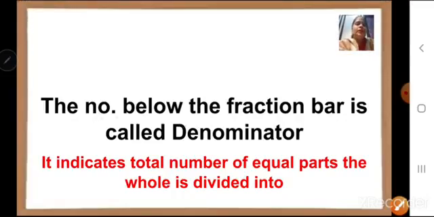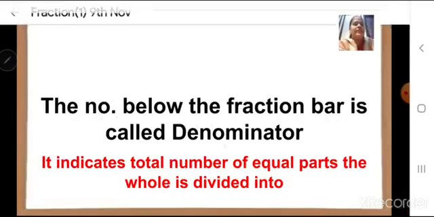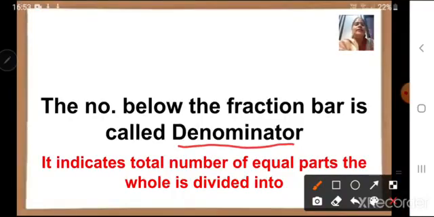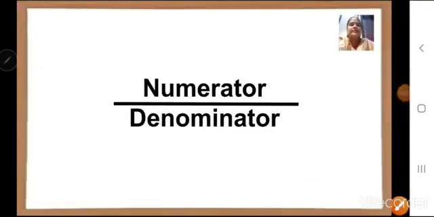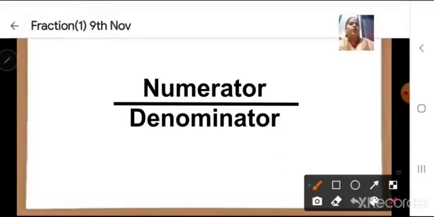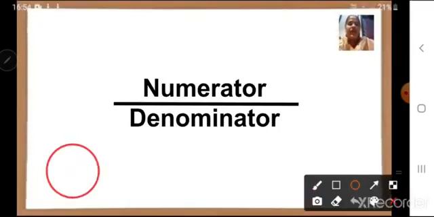The number below the fraction bar is called denominator. What is it called? Denominator. D-E-N-O-M-I-N-A-T-O-R. Denominator. It indicates the total number of equal parts the whole is divided into. Okay. Children, it is written this way. Numerator upon denominator.